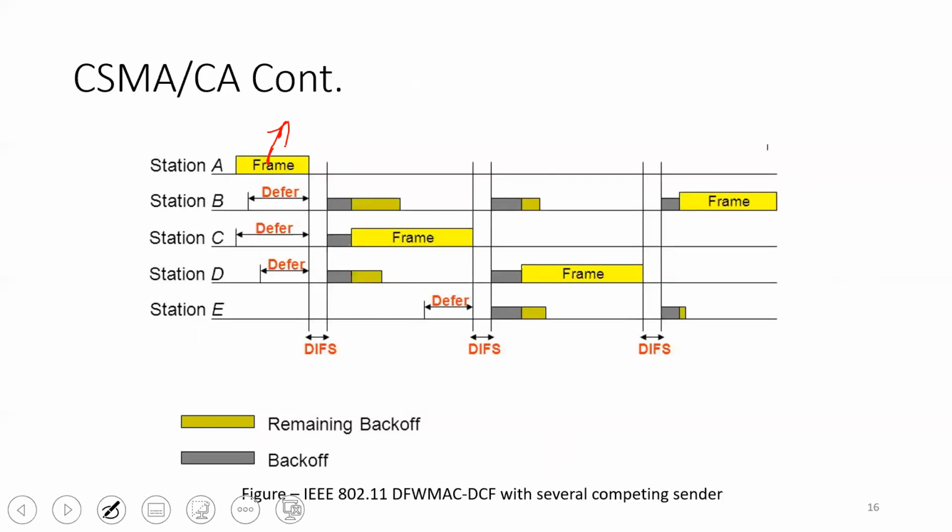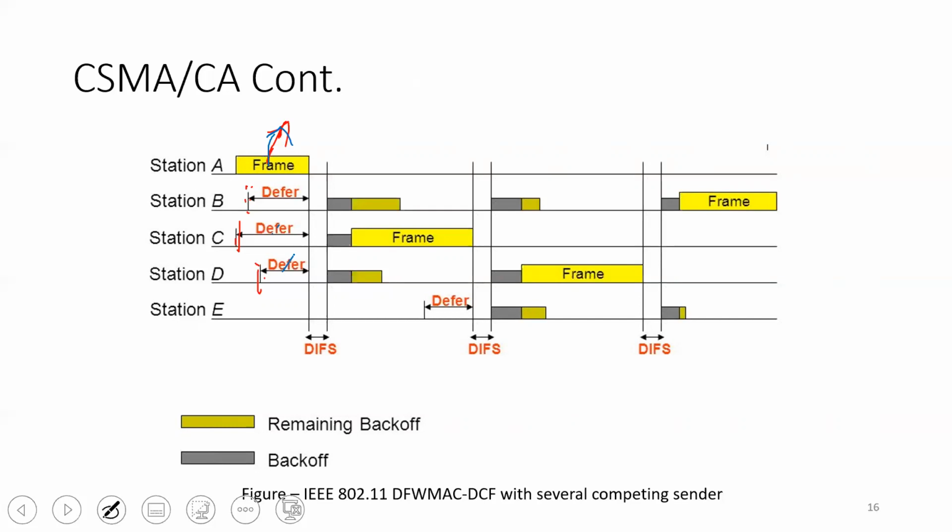In the meanwhile, station B also gets some information to be transmitted. Similarly, station C and station D also want to transmit. But as station A is communicating a frame across the medium, station B will defer its communication. Similarly, station C and station D will defer their communication.